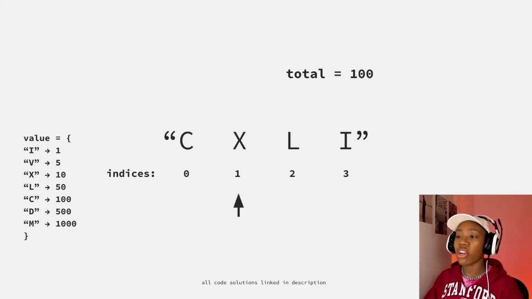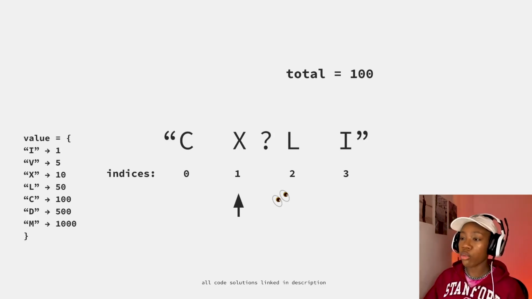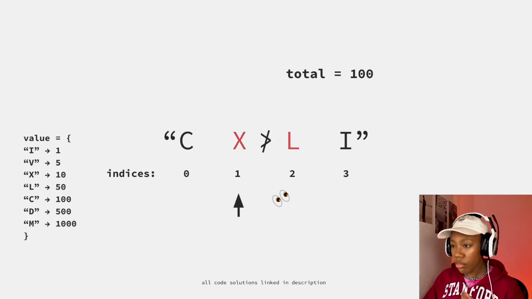So we'll go to X, and we'll do the same exact thing. We're going to take that peek, plus 1 our pointer, and now we're looking at index number 2. We'll say, okay, is the value of this symbol according to our map greater than or less than X? In this particular case, L is 50 and X is 10.